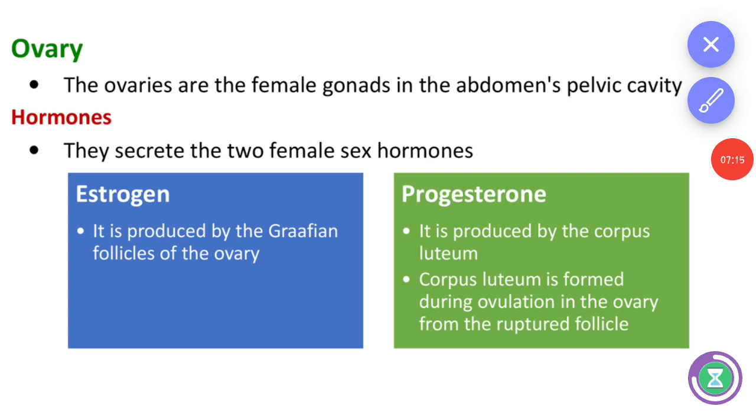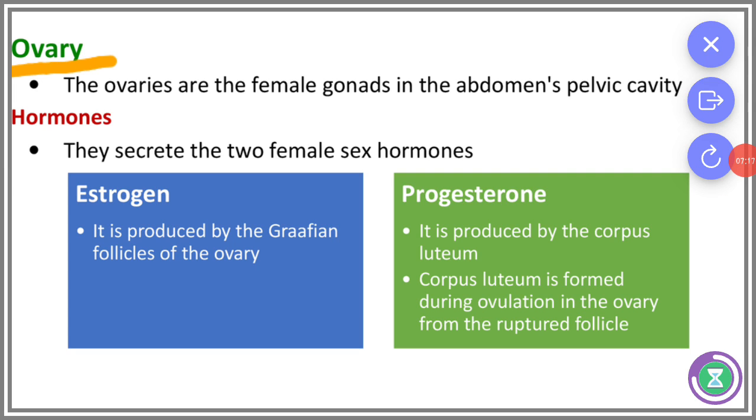Next, female hormones. The ovaries are the female gonads in the abdominal pelvic cavity. Next, hormones secreted in the ovary. They secrete two female sex hormones.